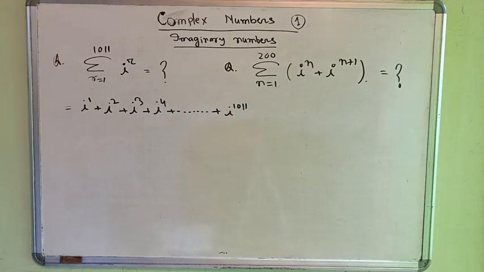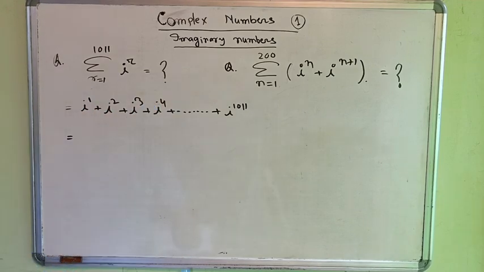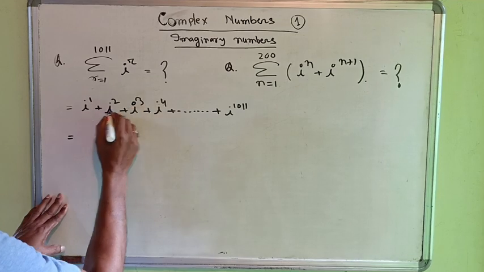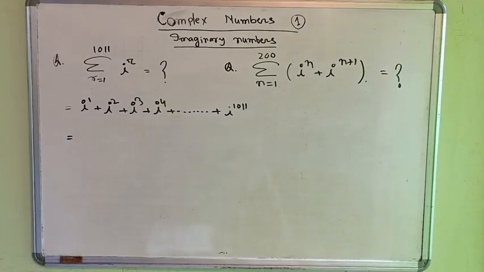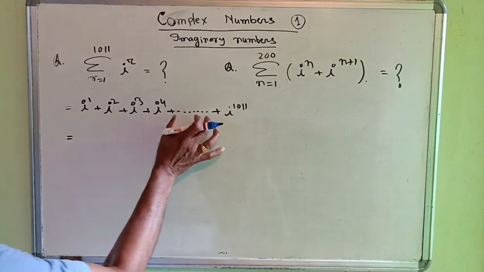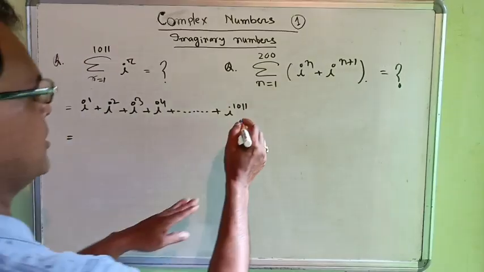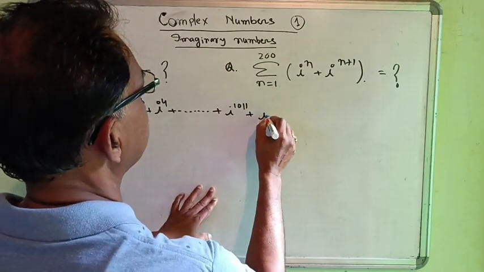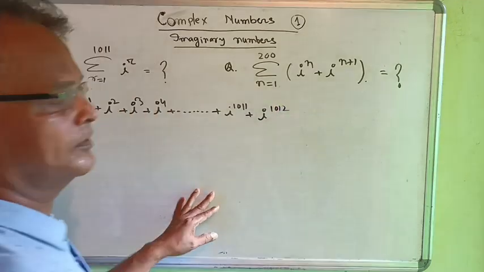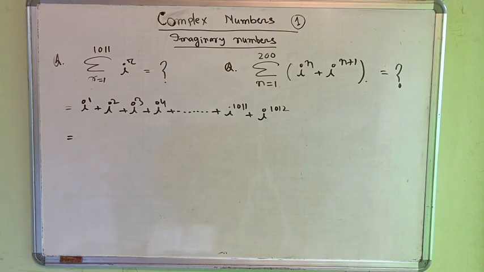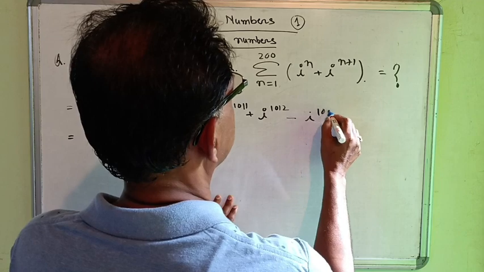Now we have seen that these are 4 consecutive numbers, so this is equal to 0. And the next 4 consecutive numbers, this is also equal to 0. Now if we add here i to the power 1012, then we will get again minus this i to the power 101.